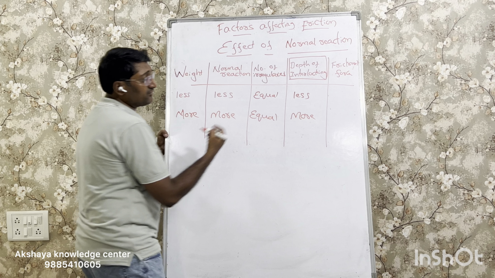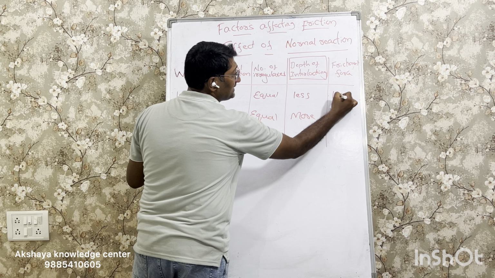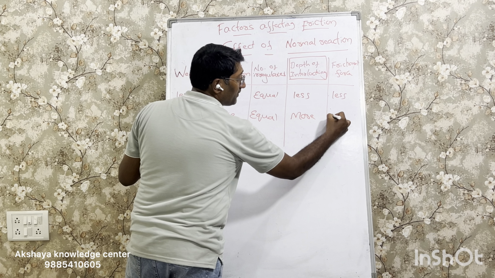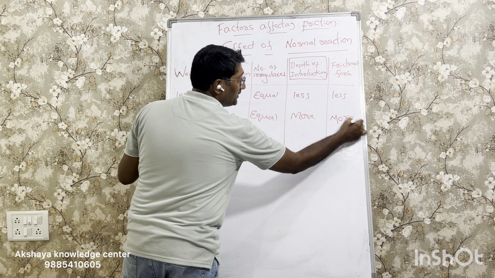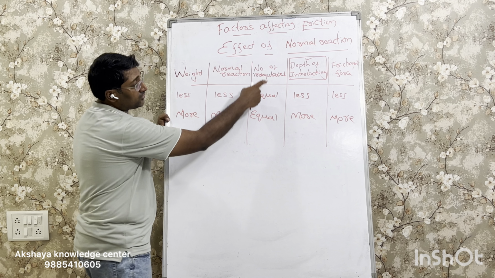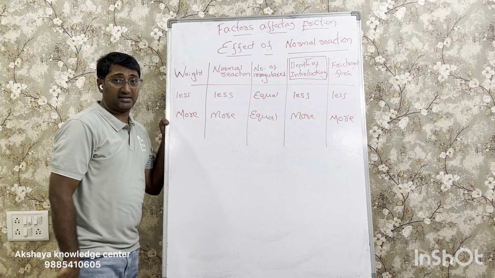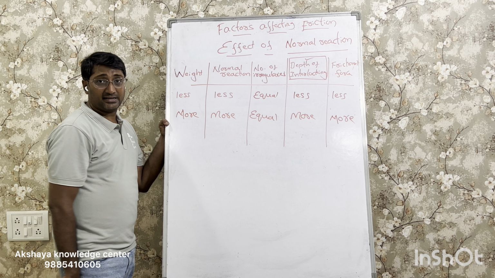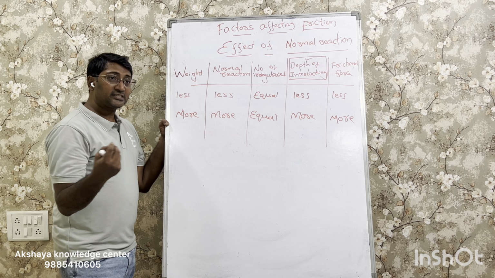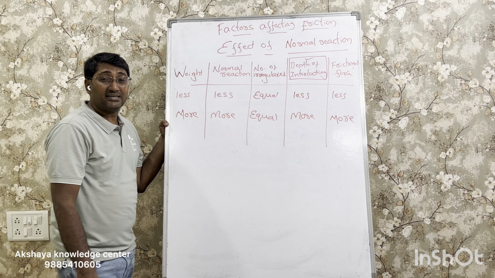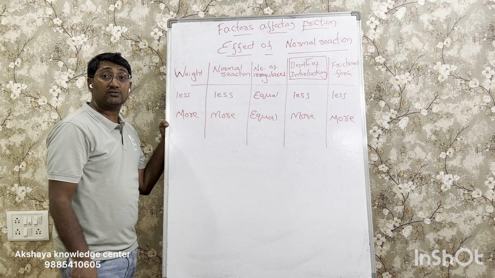Okay. And lastly, we already know frictional force is less when weight of the object is less, and frictional force is more when weight of the object is more. So this is the key aspect, but in order to understand this, we also need to understand the number of irregularities too. So with that, we are done with the normal reaction experiment. There are two more experiments left out in this chapter. The next one we are going to address is interesting because we are going to work with rollers.